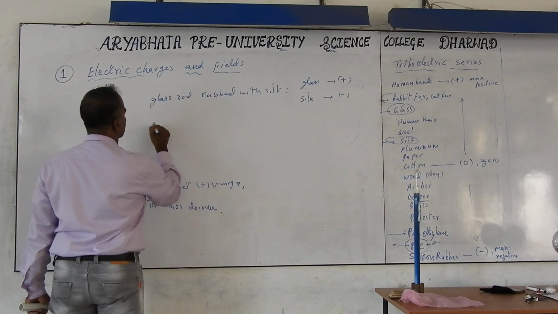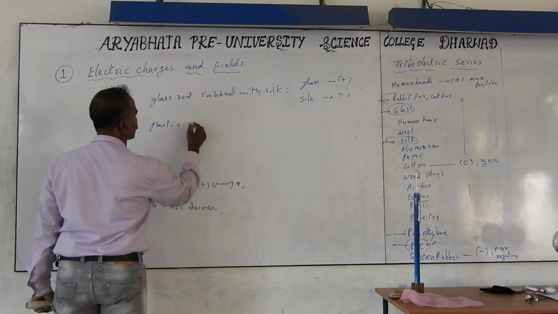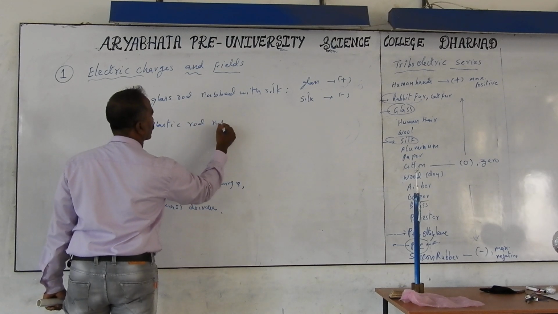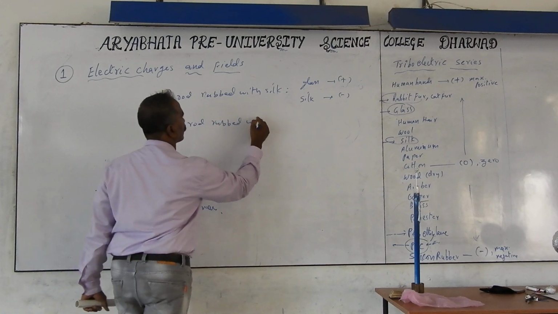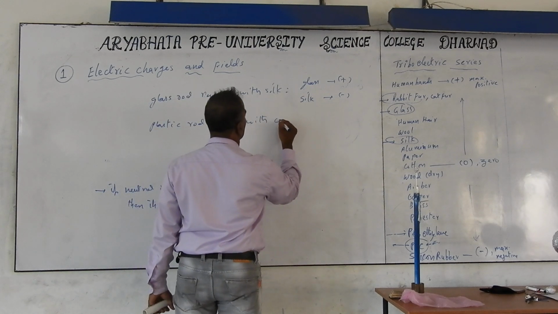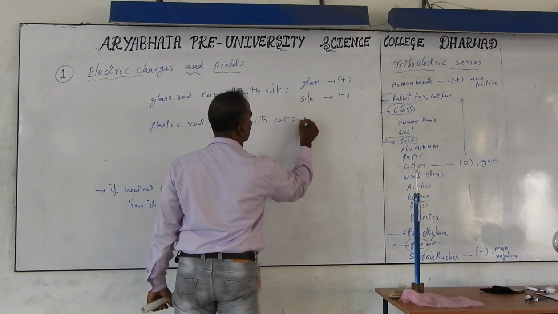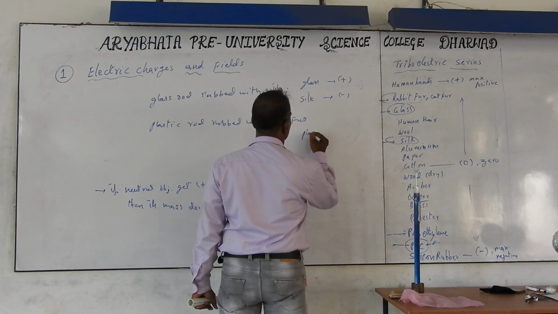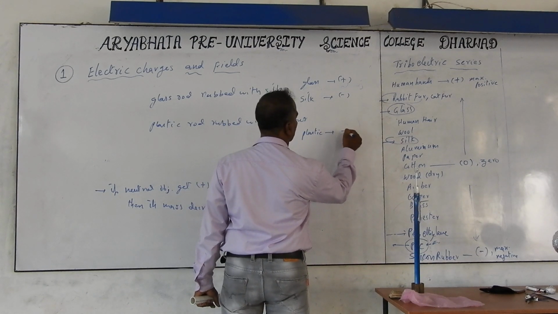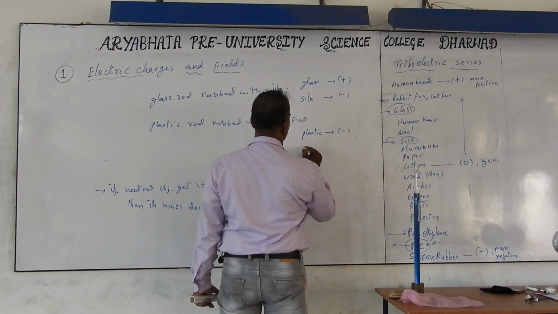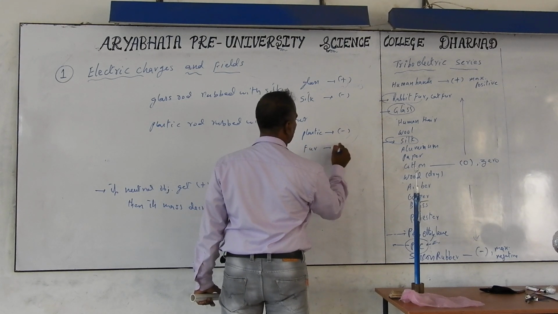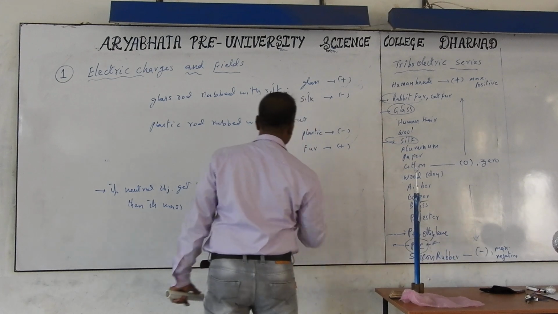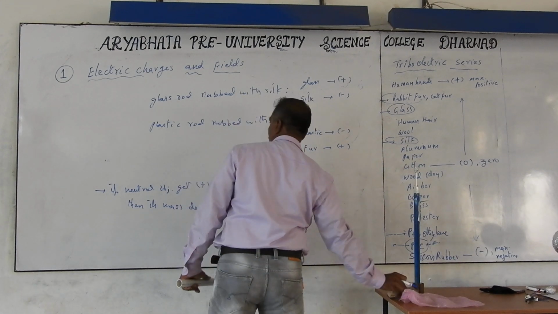And if you take plastic rods rubbed with cat fur, they are given as cat fur, though you need not necessarily take a cat. Then plastic gets negative charge and fur gets positive charge. It is a cat fur or rabbit fur.